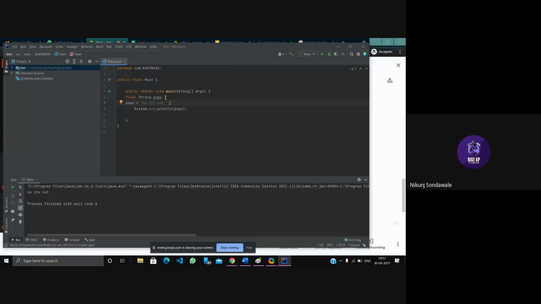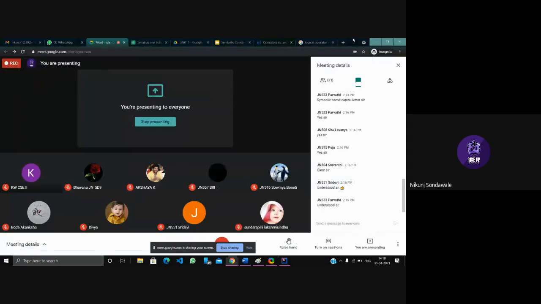And keep in mind that you can assign that value at any point of the program, just remember that the value cannot be changed. So this is how a symbolic constant works.